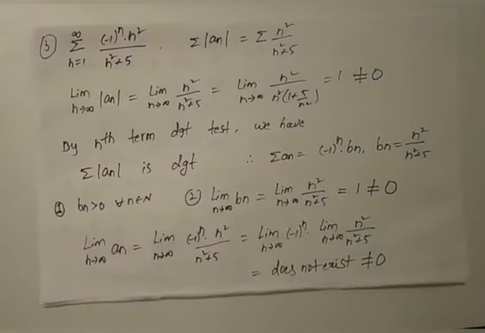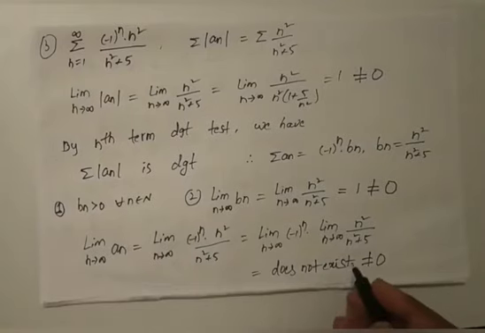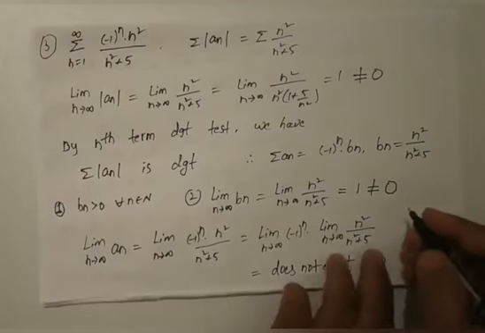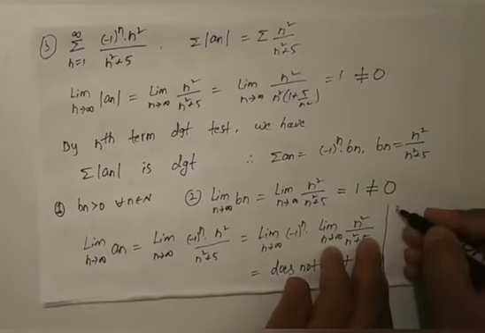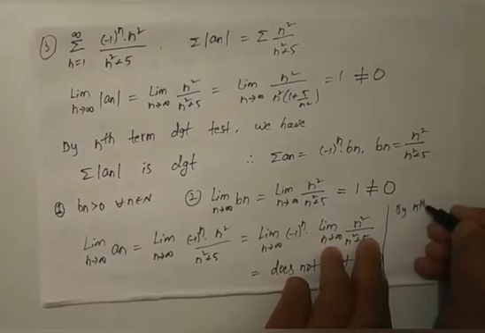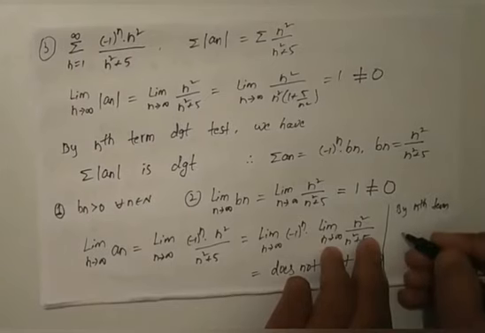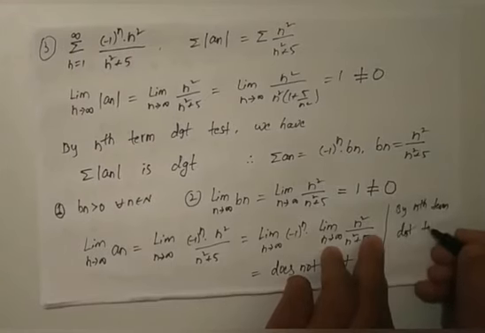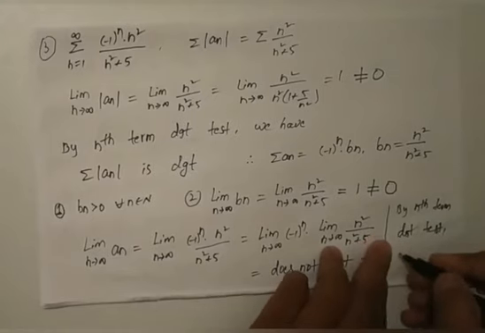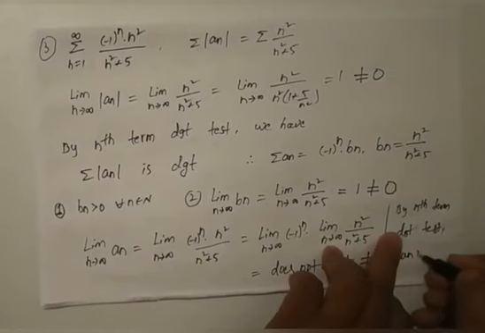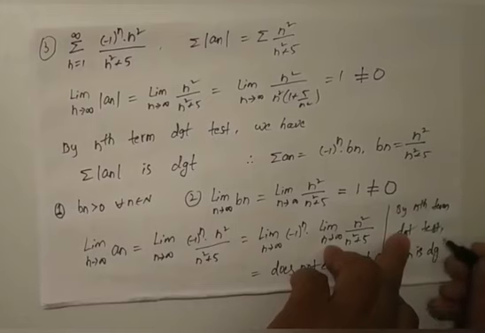So by the nth term divergent test we can say that the given series is divergent. Write down here: by the nth term divergent test, summation an is divergent.